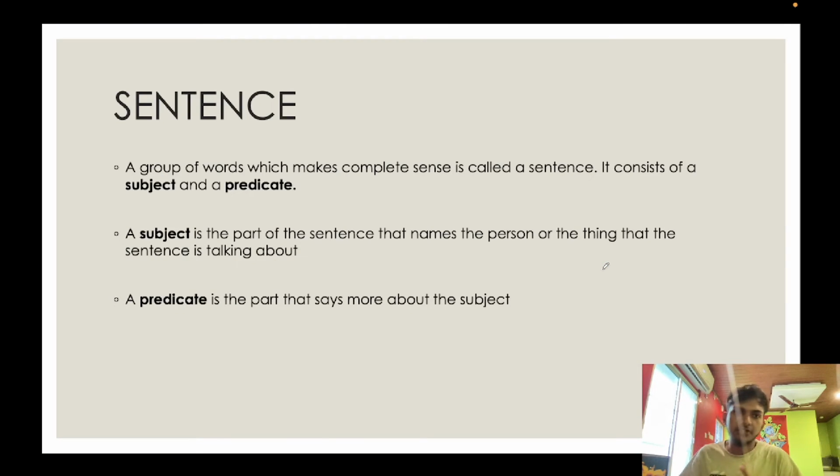Now, let's start off with the basics. First things first, what is a sentence? As you can see, a group of words which makes complete sense is called a sentence. Okay, it consists of a subject and a predicate. Let's just say that we're taking any random sentence. So my name is Gautam. So I'm saying, Gautam is a good teacher.